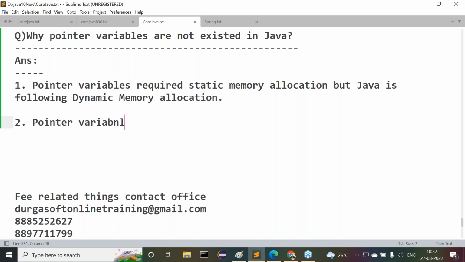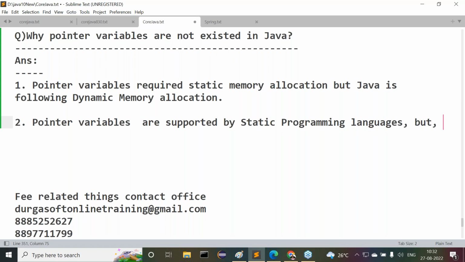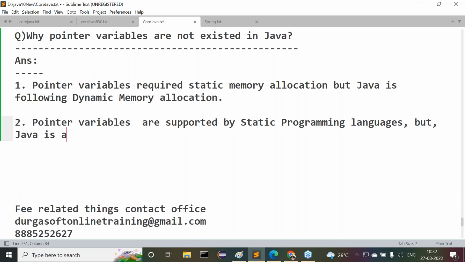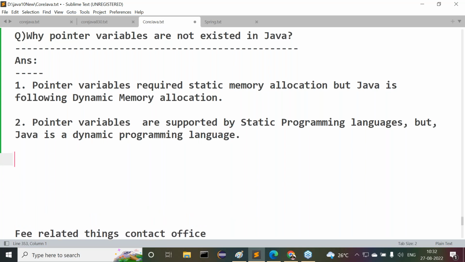Pointer variables are supported by static programming languages. But Java is what there? Java is a dynamic programming language. That's it. This is point number 2.